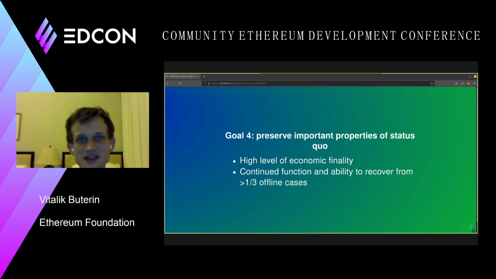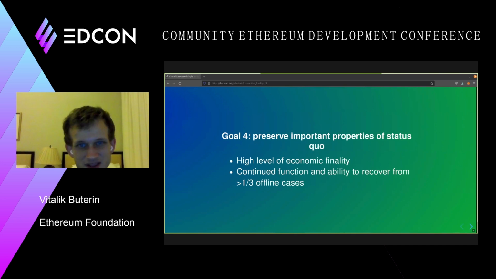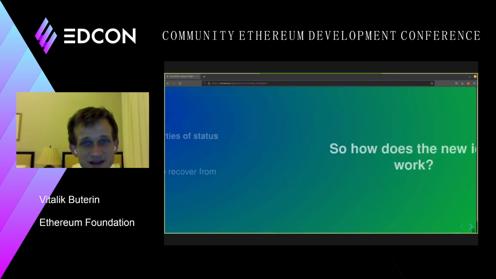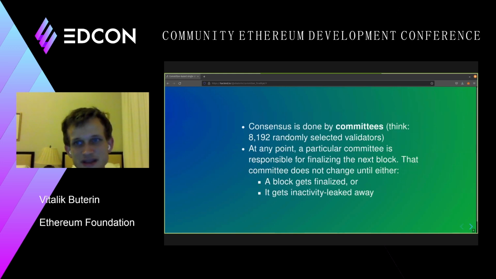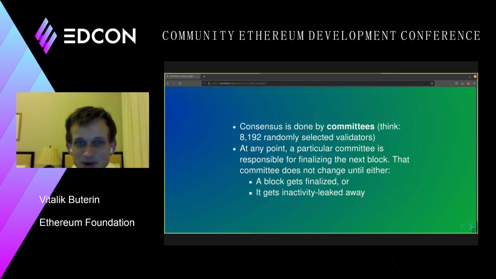So what is this new idea that I'm proposing? How does this work? Basically, today in the beacon chain, every validator participates once in every epoch. An epoch is 32 slots. Every single validator in the entire system has to sign one attestation. It has to participate in one round.